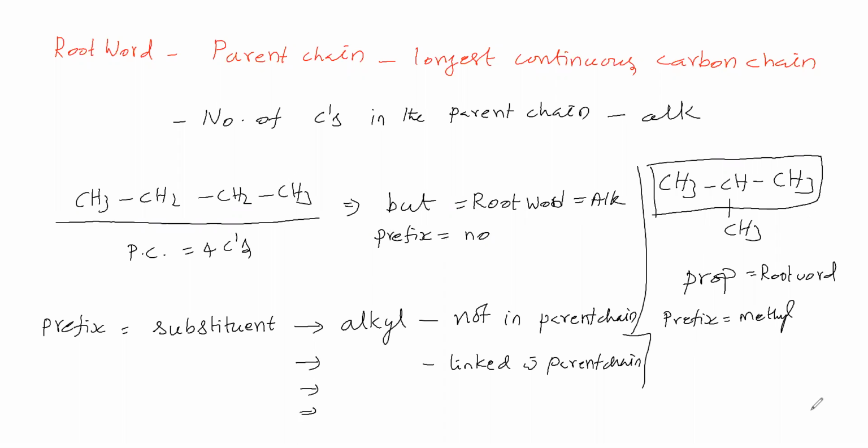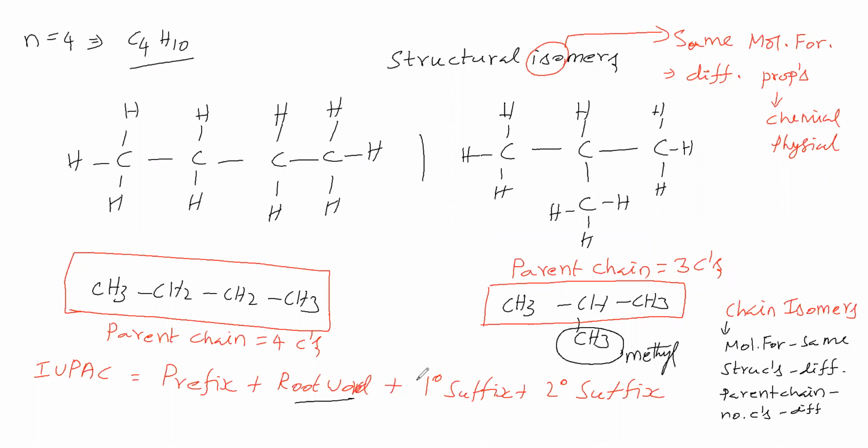Okay. Next we will say the primary suffix. What will the primary suffix tell us? The primary suffix tells whether between carbon atoms a single bond is there, or between carbon atoms a double bond is there, or between carbon atoms a triple bond is there. That is what the primary suffix will say.